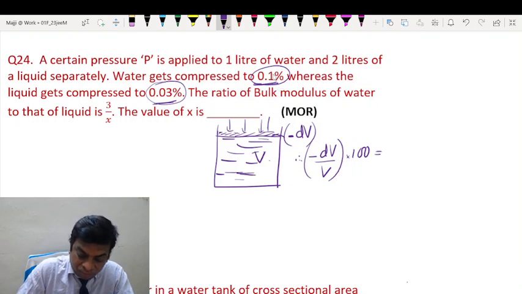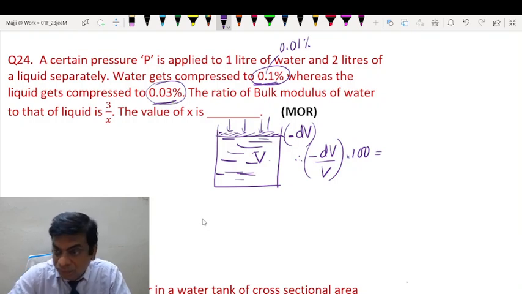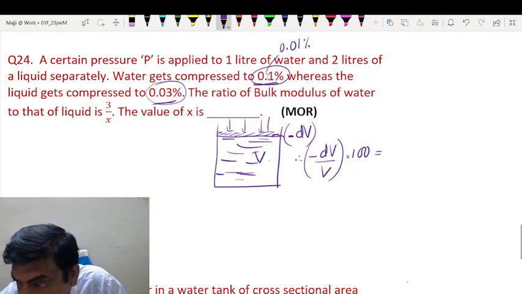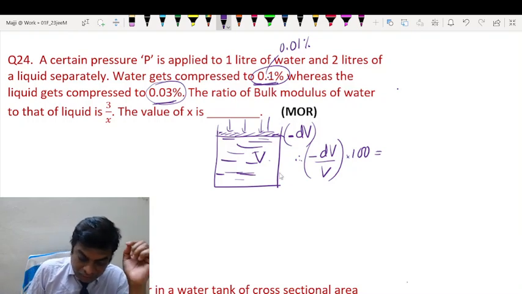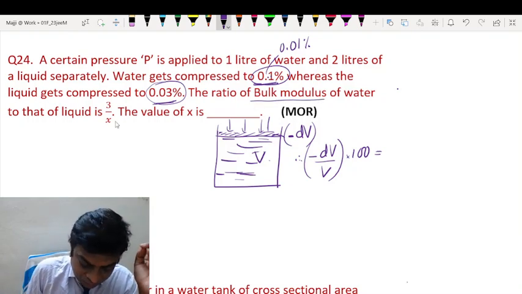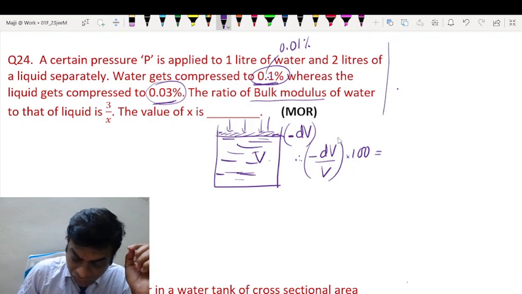For water it should be 0.01%, and for the liquid it is 0.03. And take this as 0.01. Then we have to find the ratio of Bulk's modulus. So we have to find the ratio.